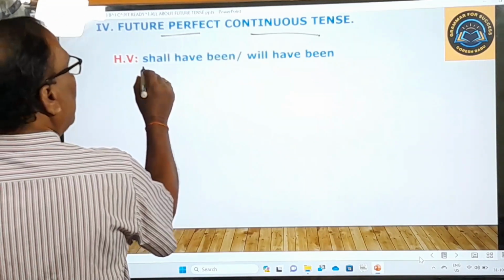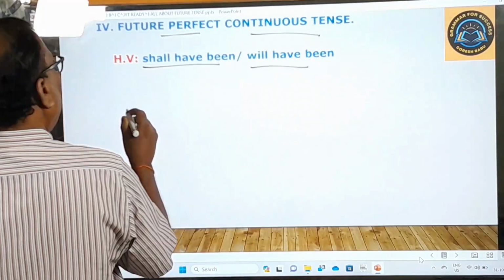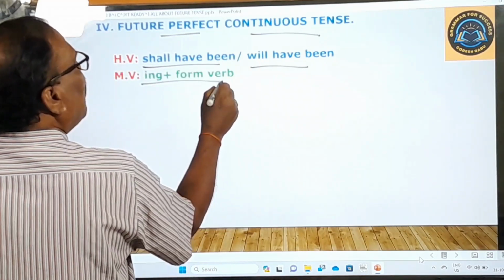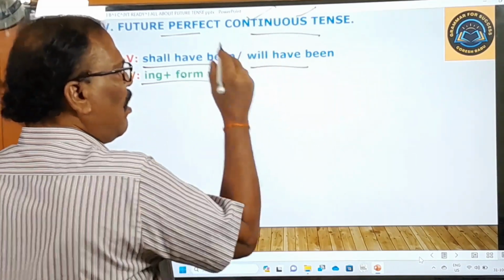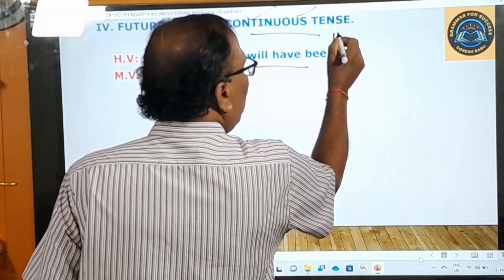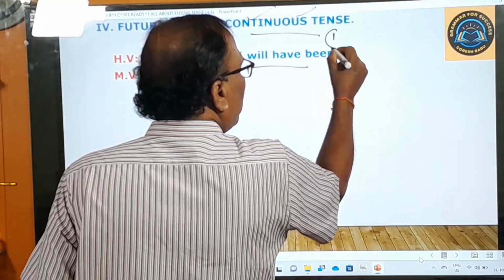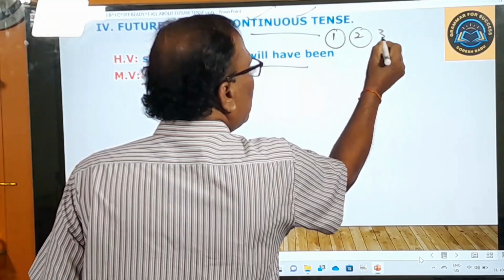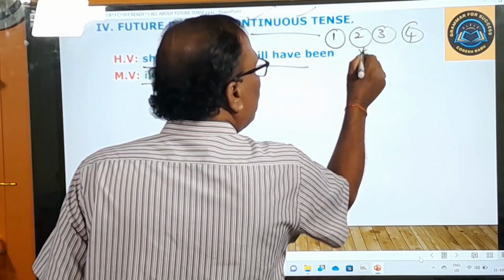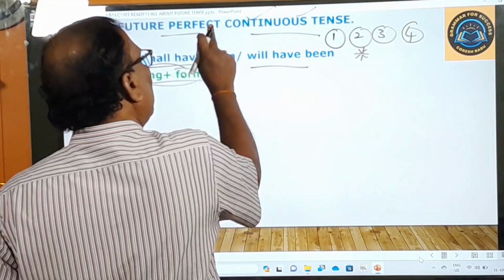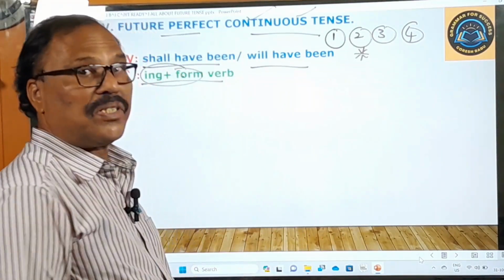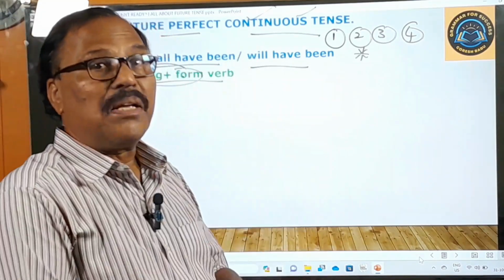What are its features? Shall have been, will have been, right? And the main verb is the ing form verb. You know very well, in all the continuous tenses, we use only the ing form verb. Ing form verb means, again you come to this point, each and every main verb has got 4 forms: present tense form, present participle form, past tense form, past participle form. This present participle form is nothing but the ing form verb. So we use only this in all the continuous tenses. Remember, not only in this continuous tense, but in all the continuous tenses. How many continuous tenses do we have on the whole? We have 6 continuous tenses.